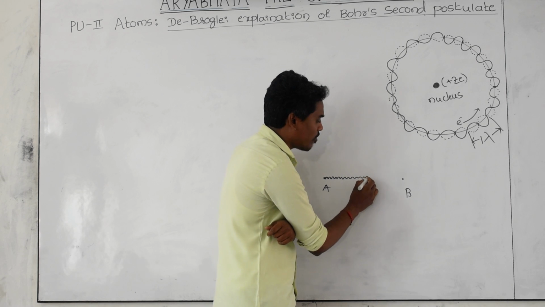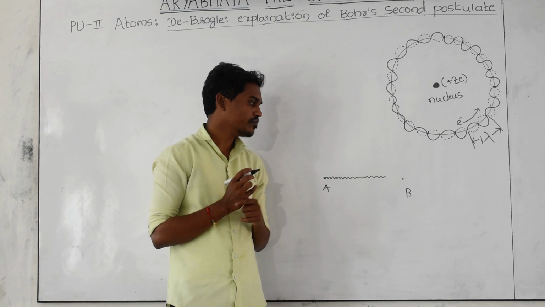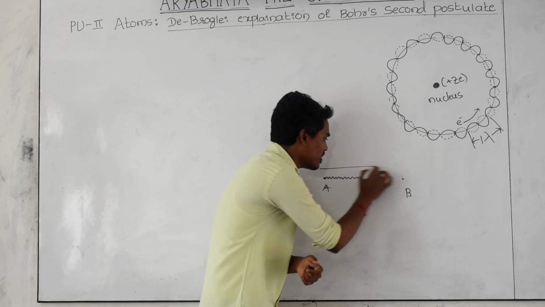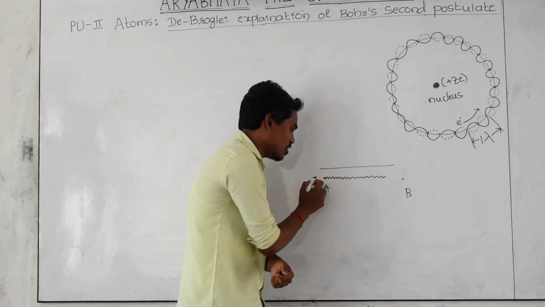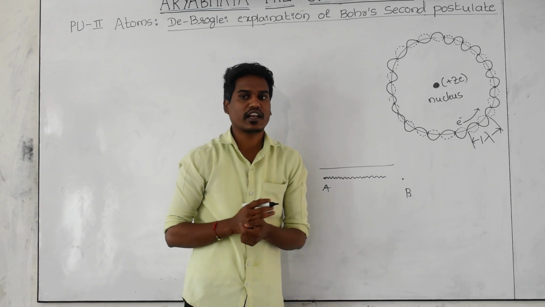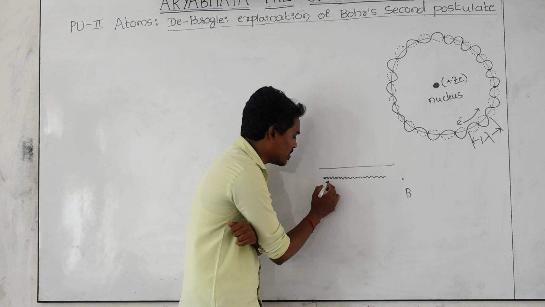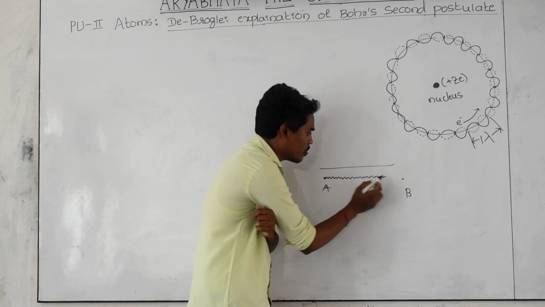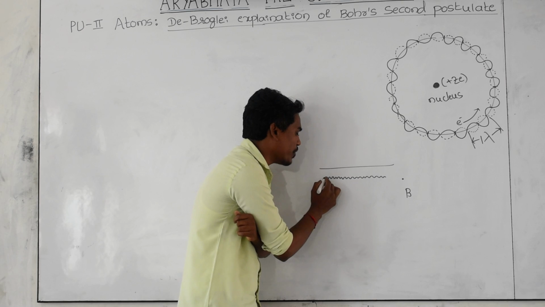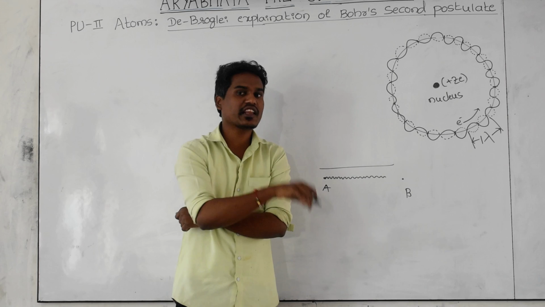But these variations our eye cannot sense. If you see the path of this electron by using the electron microscope, instead of an exact straight line, you are observing some variations in the path of that electron. What are these variations? Whenever the electron is moving from one point to another point, it is also moving in the path of some kind of waves.